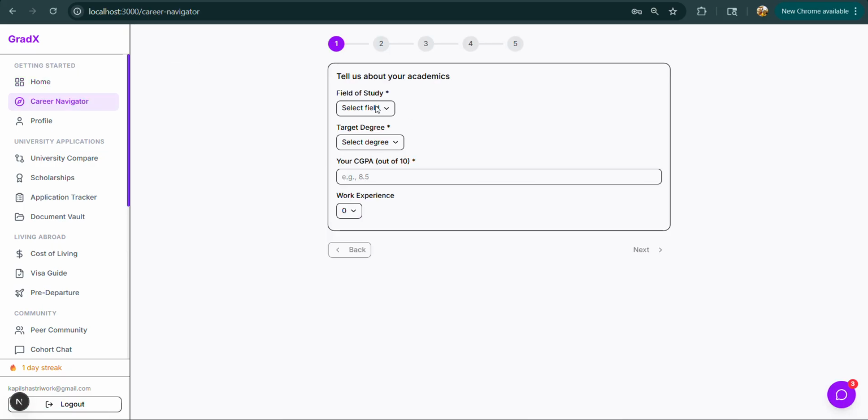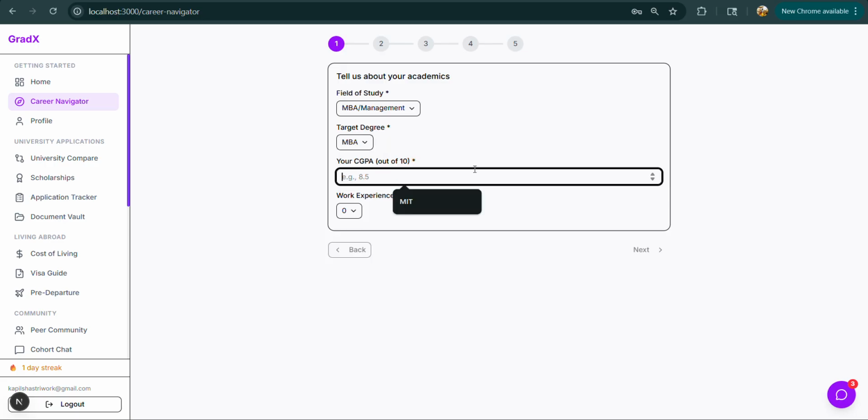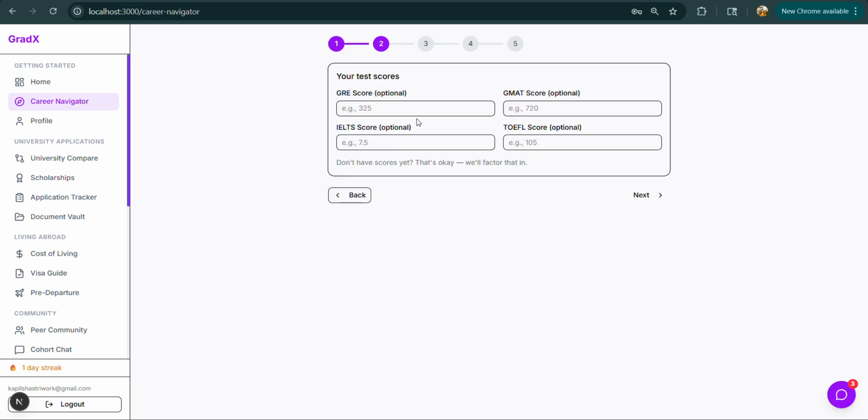First, let's go to the career navigator. For example, I am a student, or maybe I am an enterprise, and a student came to me and is asking for some research, like where one can get admission. So let's say the student wants to pursue an MBA, after completing a bachelor's, maybe in BCom, BBA, or computer science. Let his CGPA during college be X, and he does not have any experience. He is a fresher.